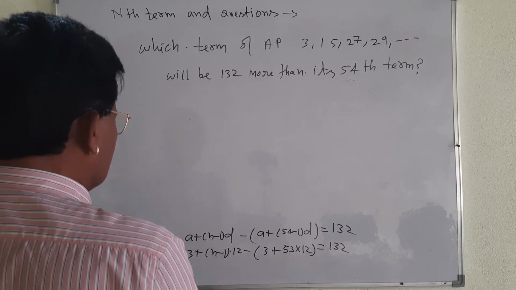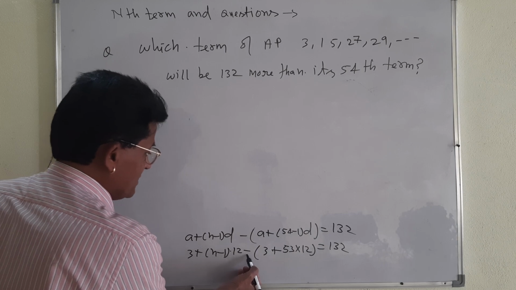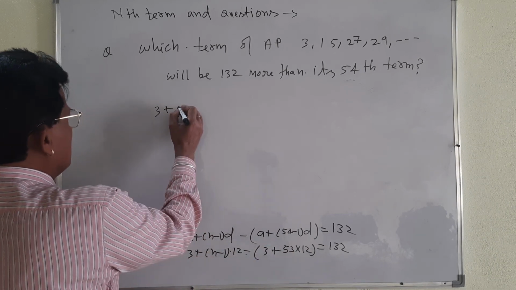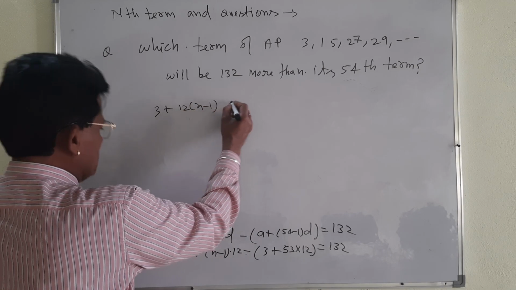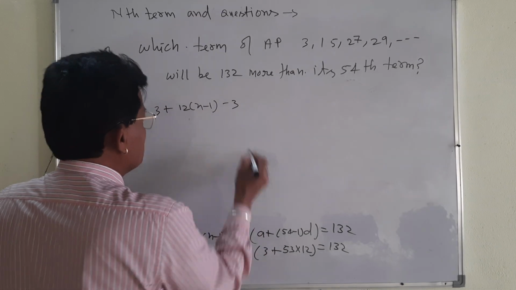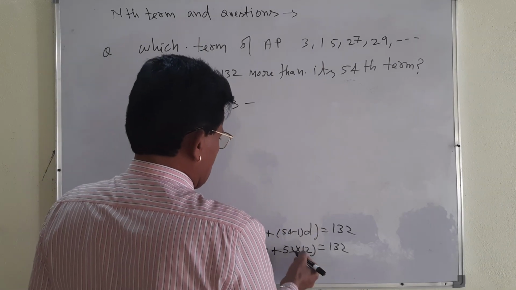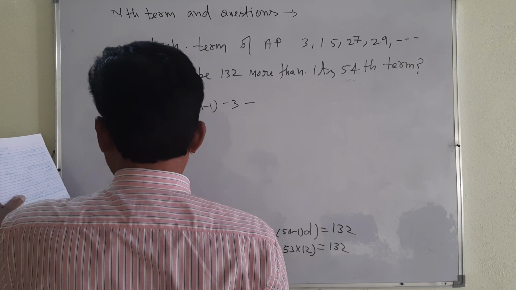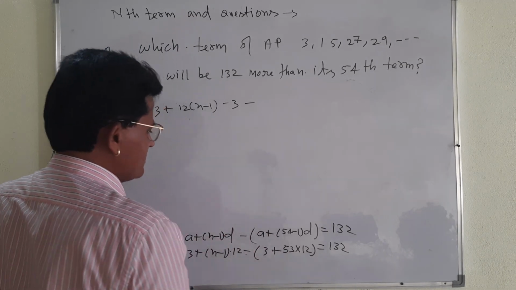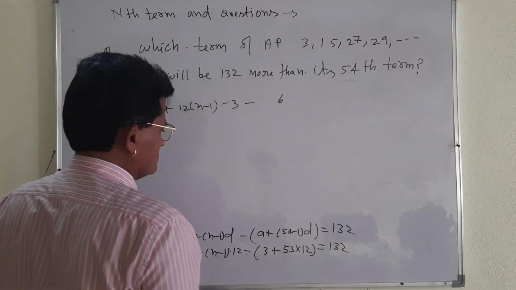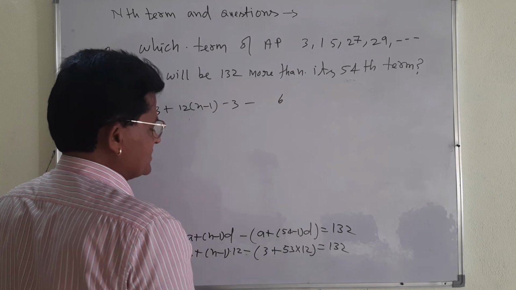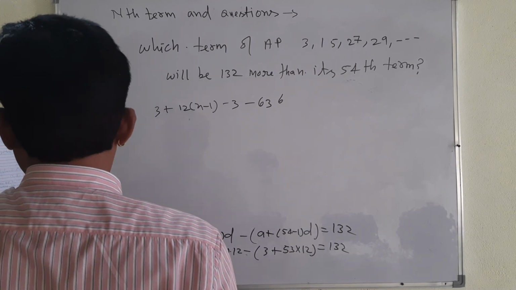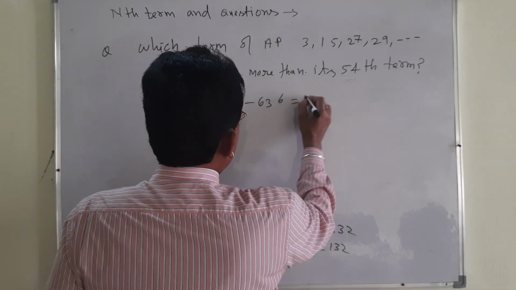My dear student, I am just going to multiply by the negative sign inside the bracket: 3 plus 12 (n minus 1) and negative 3, minus, and you multiply 53 and 12. 12 3s are 36, and 12 5s are 60, and 3 is 63. So it is 636. It will be equal to 132.